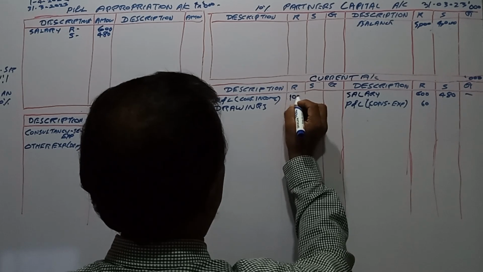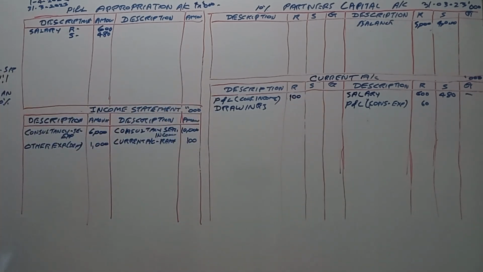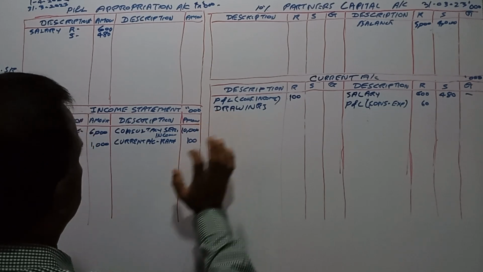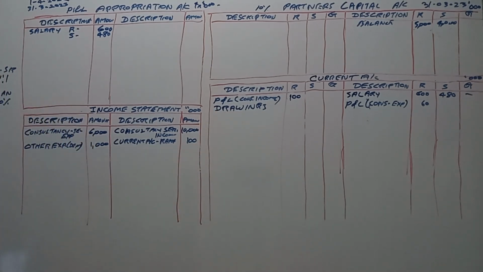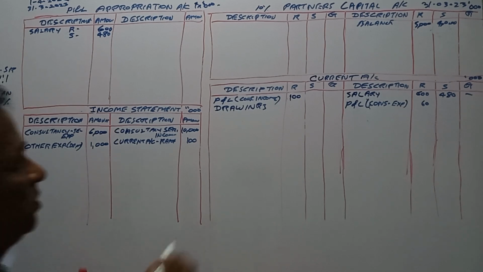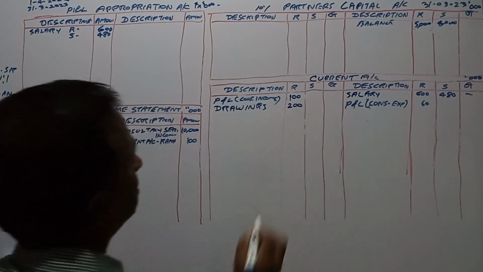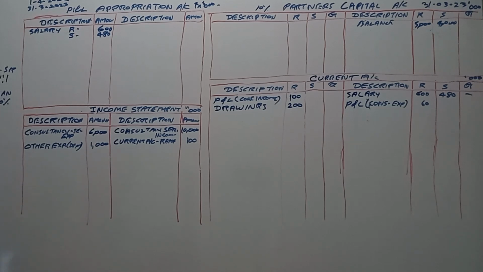Rama received 200,000 during the year. Cash account credit, and drawings account debited.